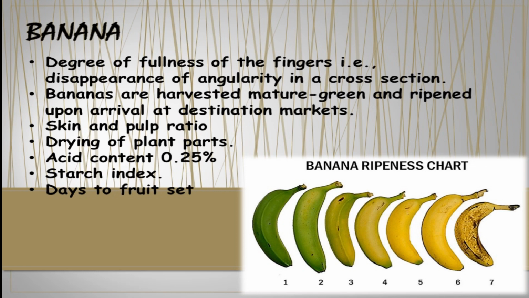Then I would like to move to the next example. It is banana. In banana, normally we have to consider color. It is the basic thing. Other than that, the degree of fullness of the fingers, and in the banana we have to consider the dry parts and acid content, starch index, and days to fruit set. So normally we are considering those factors.